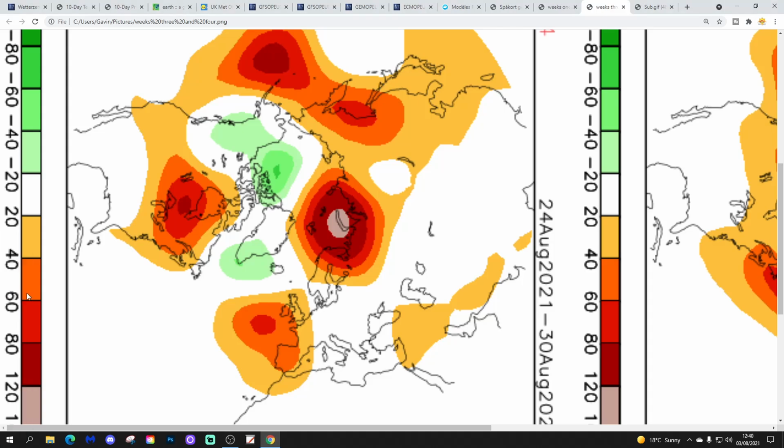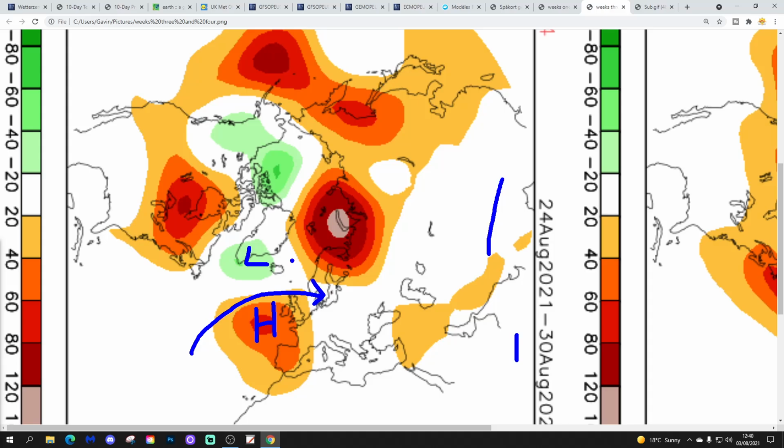Week 4 is the 24th to the 30th of August. High pressure then does get closer to us. Low pressure up towards Greenland and Iceland. That's probably the driest week, and the warmest week as well, maybe, with high pressure building from the west.